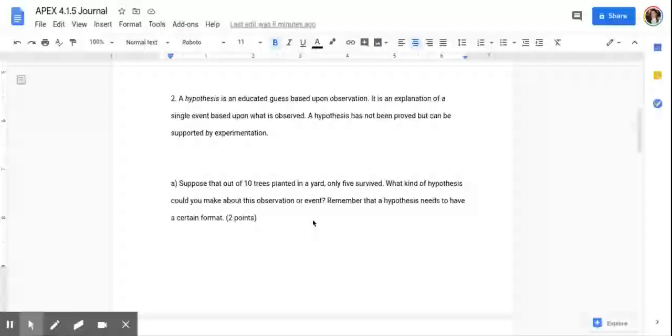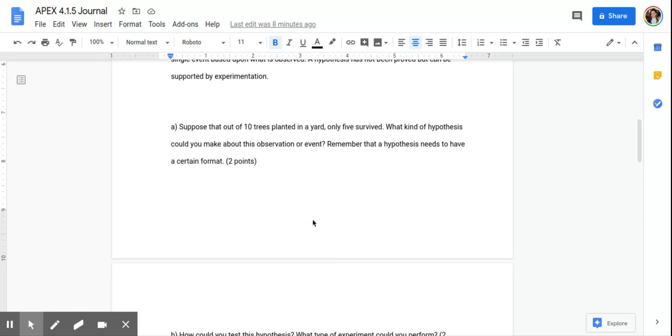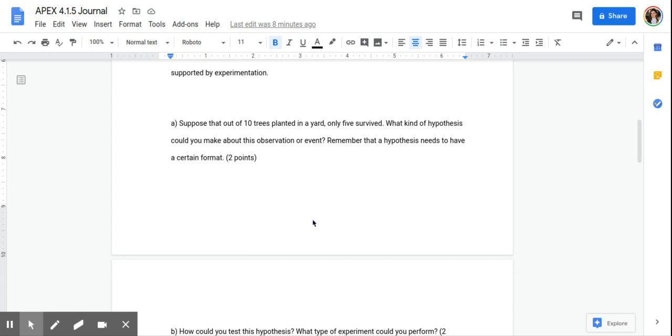survived. What kind of hypothesis could you make about the observation or event? So right away, we kind of see that half of the trees are surviving. So we might want to hypothesize, why is that? Why only half? So remember, hypotheses have to be in a certain format. That is an if-then statement. I know some of you said that before you've used if, then, because, and that's great too. You always want to have the cause and effect.